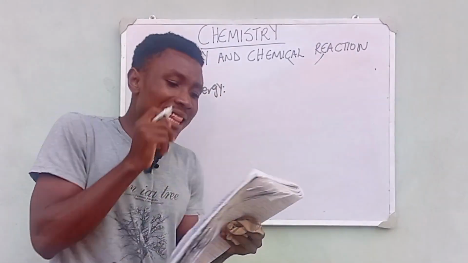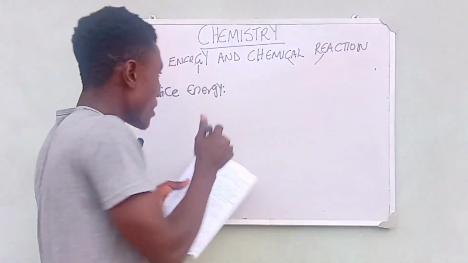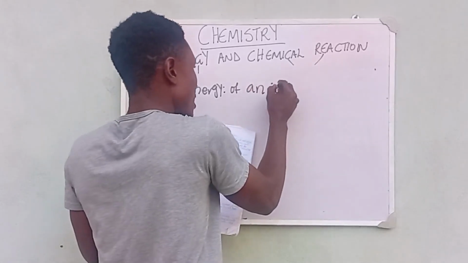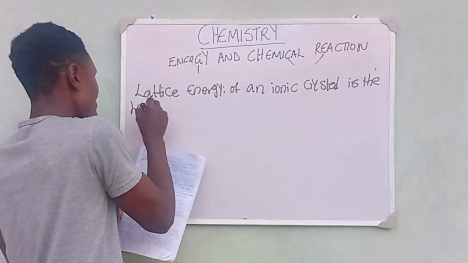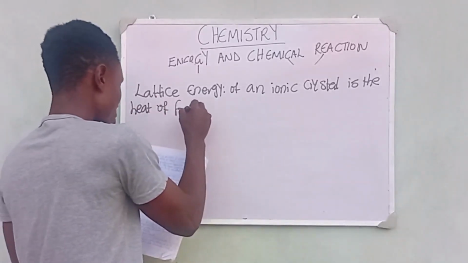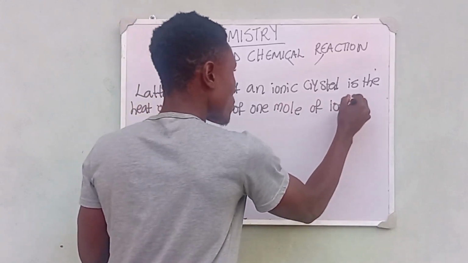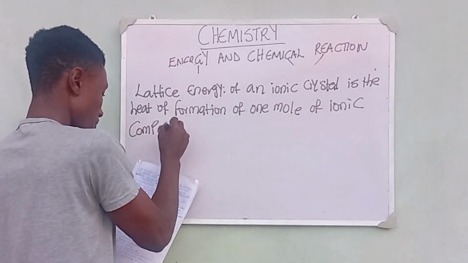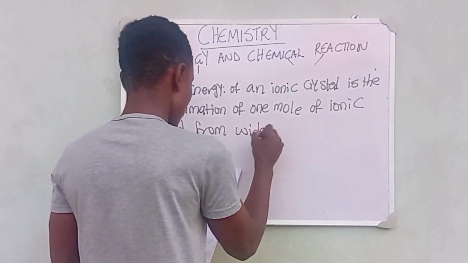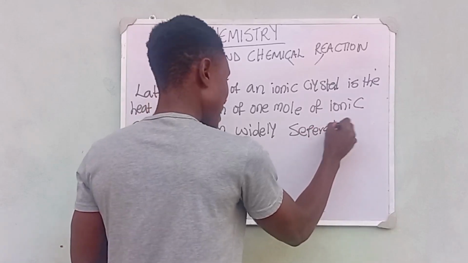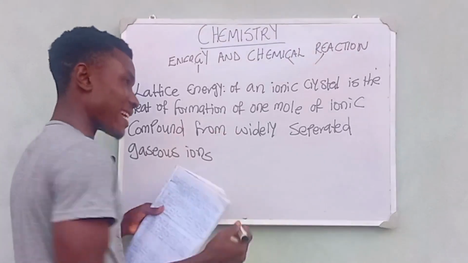So what is lattice energy? The lattice energy of an ionic crystal is the heat of formation of one mole of an ionic compound from widely separated gaseous ions under standard conditions.